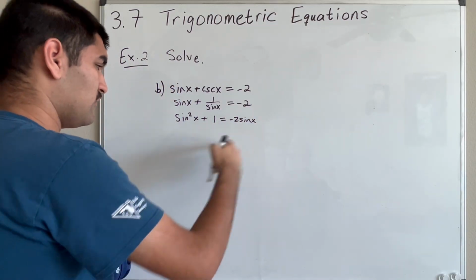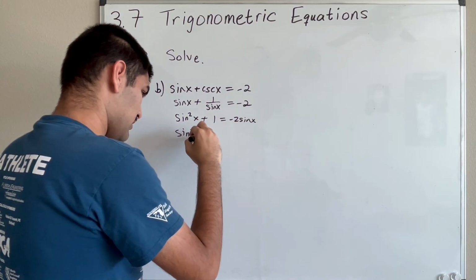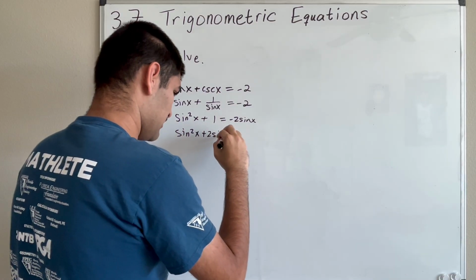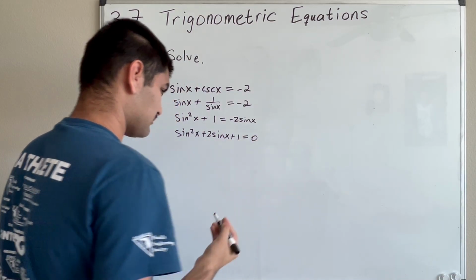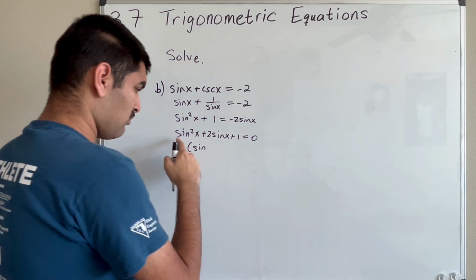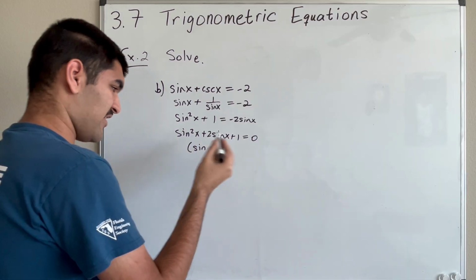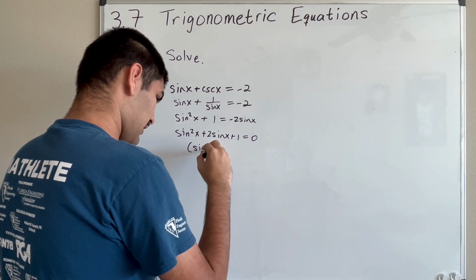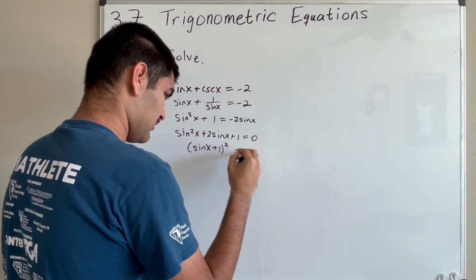Okay? So now moving this over, we can realize that this is actually just a quadratic in terms of sine. Right? And so then we can factor this as, if you notice the perfect square trinomial, you can factor it that way. And so you get sine x plus 1 squared is equal to 0.